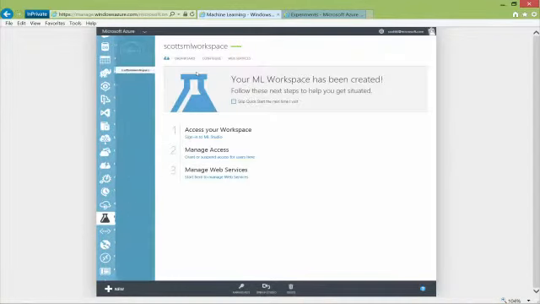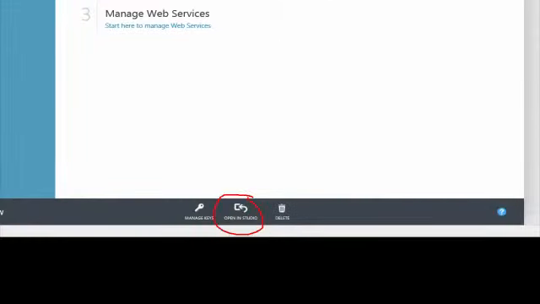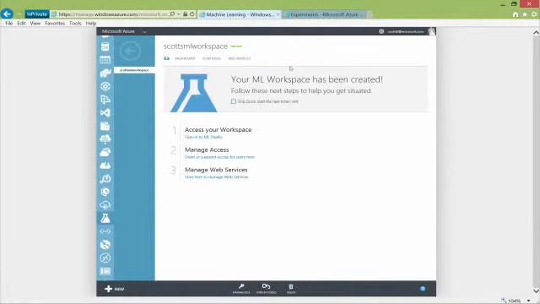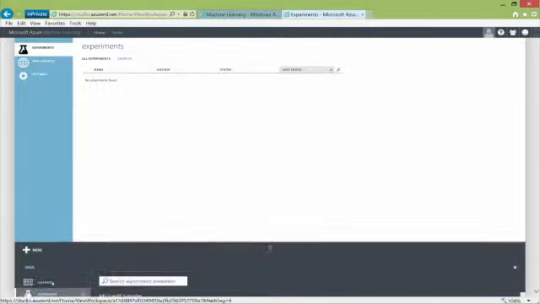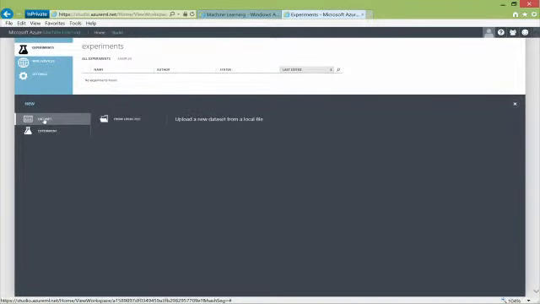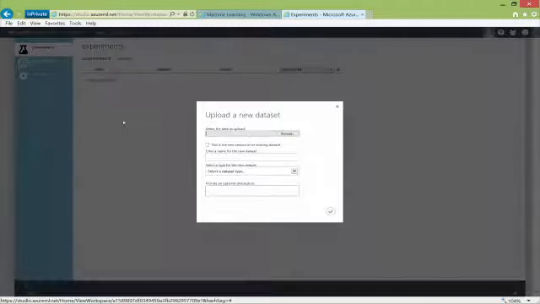So if we take a look at this, there's really not a whole lot we can do here in the portal. The power from this comes when we go into what's called our machine learning studio. And our machine learning studio is where we start developing our experiments and our plans as to how we start getting insights into that data. And the key here, the real beauty of machine learning, is that we can take data from all sorts of data sources. If we look at this, we can create a new one and say, well, what type of data sets do we want to bring in, start using and get better insights into? I can say from local file.